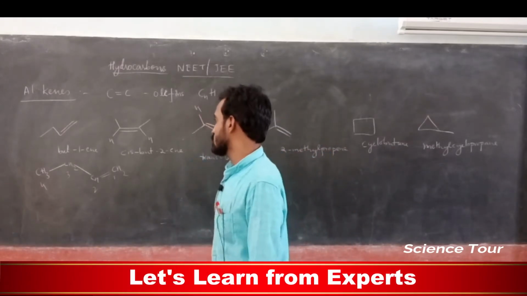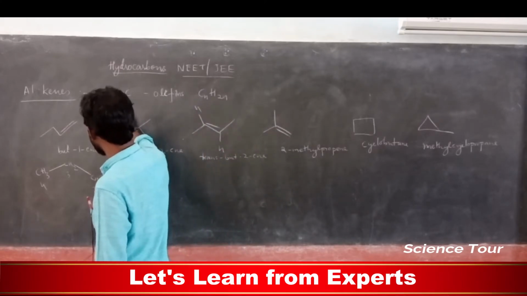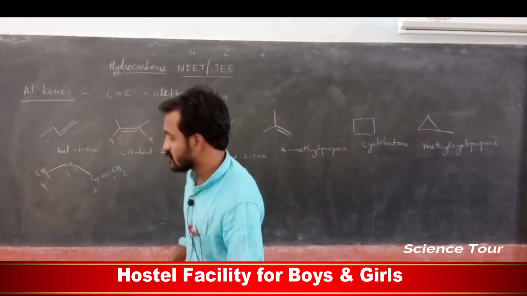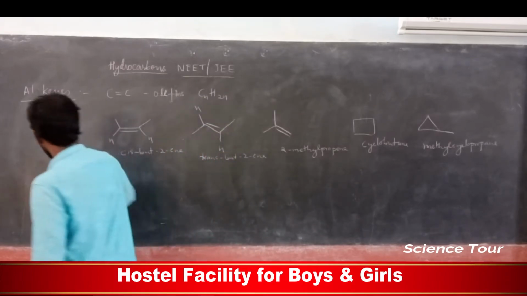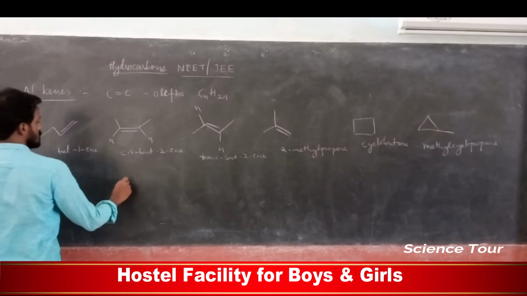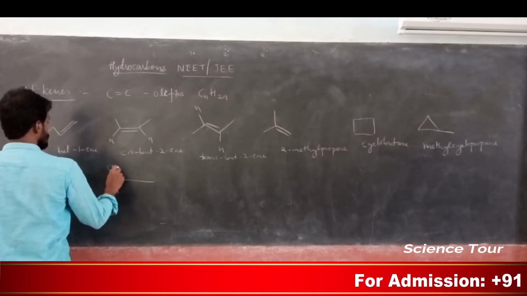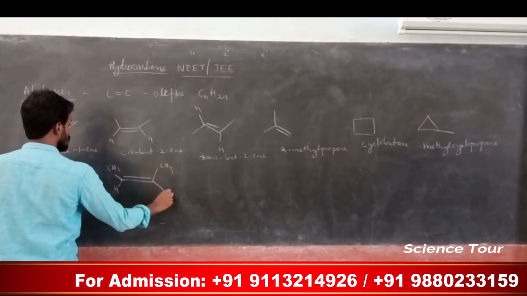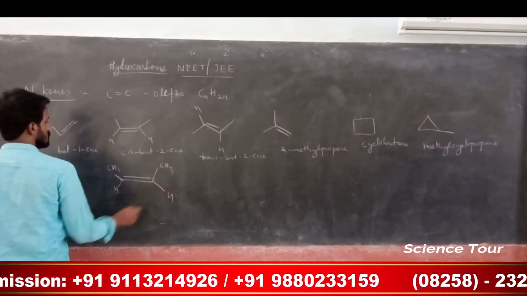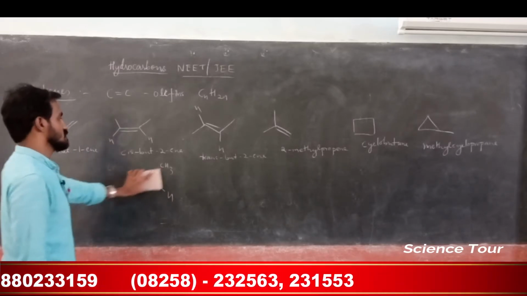Next, in trans you write it like this; don't get confused, these are all just bond line. If I write like this, it is nothing but CH3, CH and so on. This is cis but-2-ene; that discussion is over.